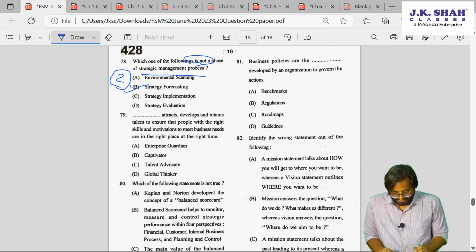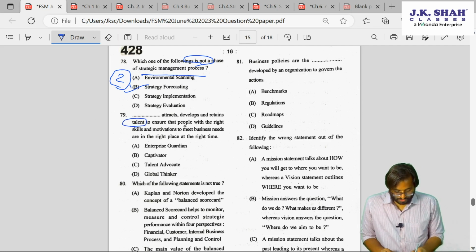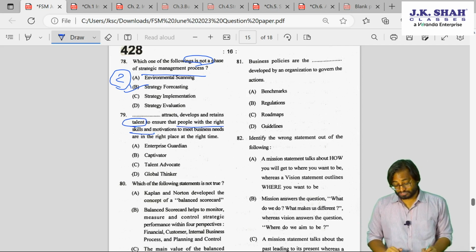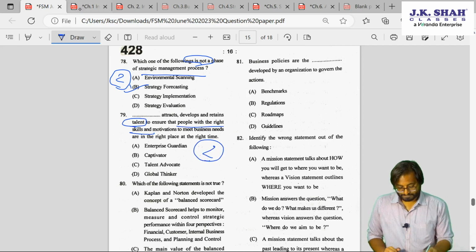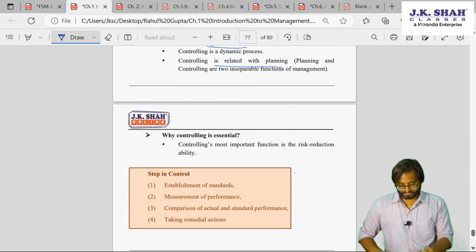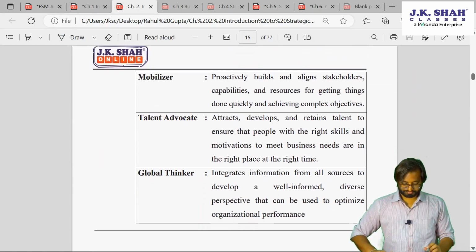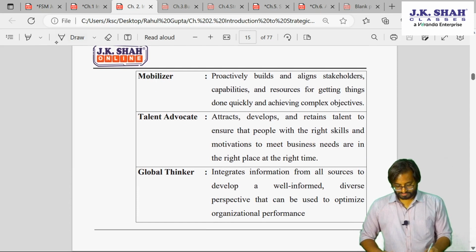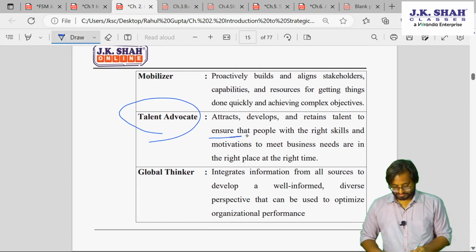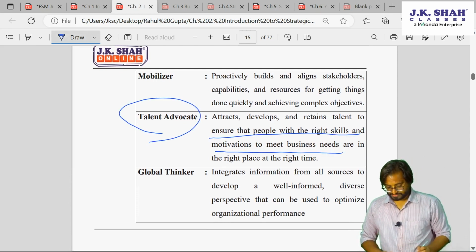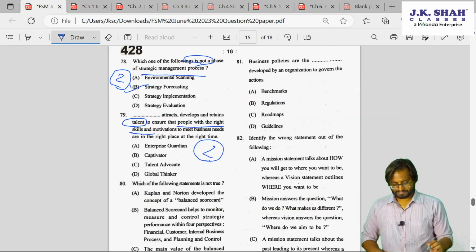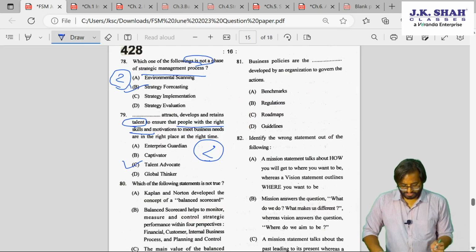Dash attracts, develops and retains talent to ensure people with the right skills. So this is leadership. This is also chapter number 2 in our book. Just after this we have chapter 2, talent advocate. See, right skills, business, talent. Okay, so this is talent advocate.